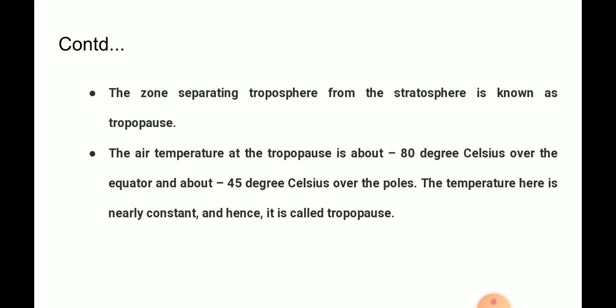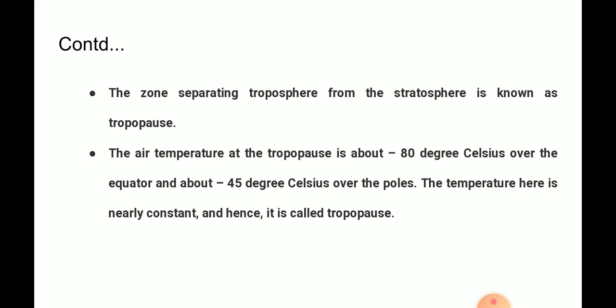Continuing with the topic troposphere, the zone separating the troposphere from the stratosphere is known as the tropopause. The air temperature at the tropopause is about minus 80 degrees Celsius over the equator and minus 45 degrees Celsius over the poles.